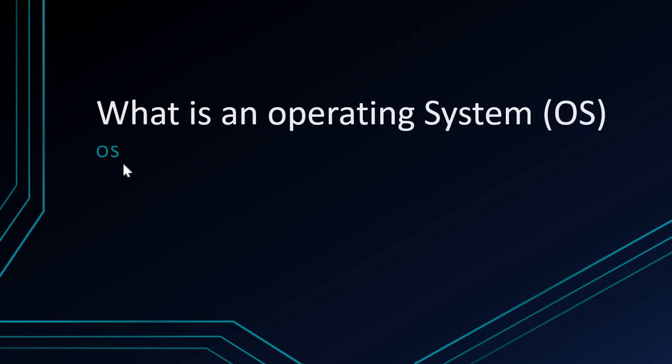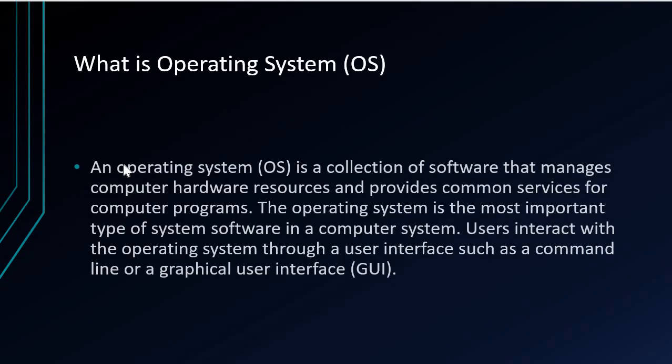Today we will discuss what is an operating system. So what's an operating system? An operating system is a collection of software that manages computer hardware resources and provides common services for computer programs. The operating system is the most important type of system software in a computer system. Users interact with the operating system through a user interface such as command line and GUI.